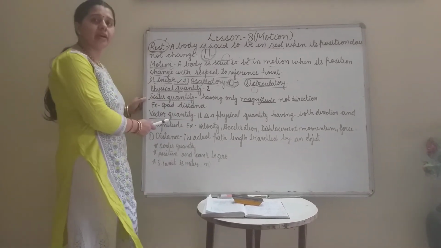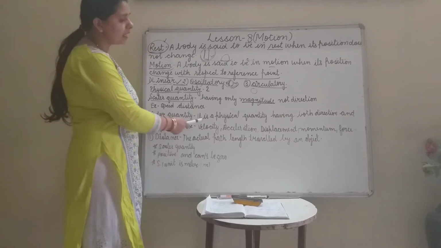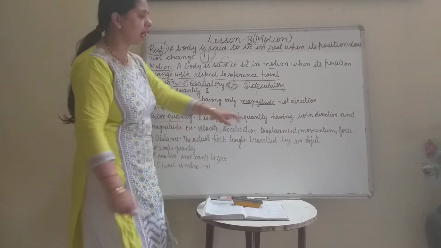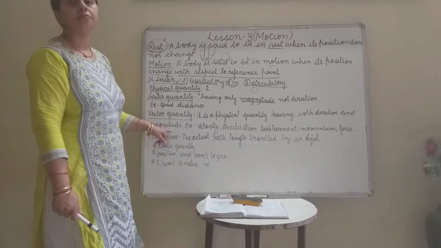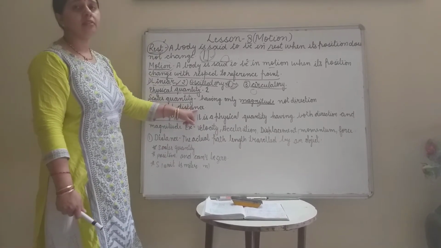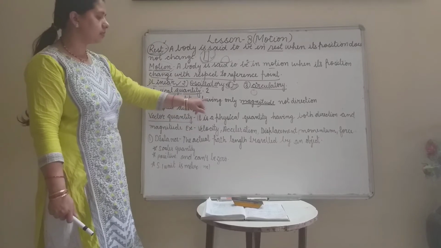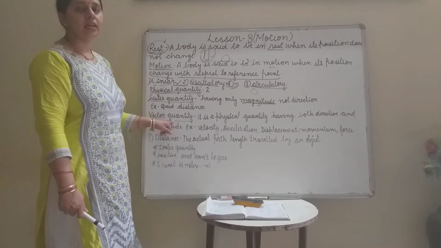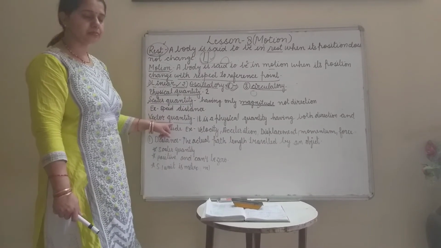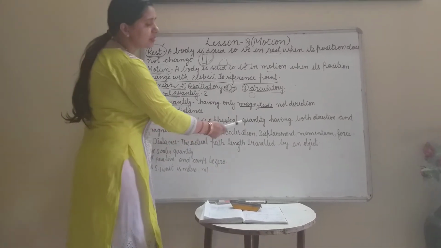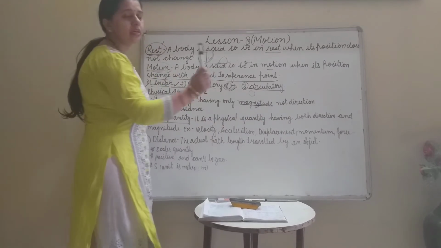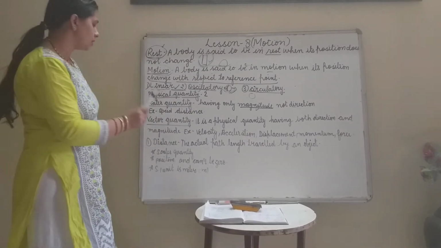What is vector quantity? It is a physical quantity having both direction and magnitude. In scalar quantity there is no direction, but in vector quantity, direction will be there. So it is called vector quantity. It is a physical quantity having both direction and magnitude.